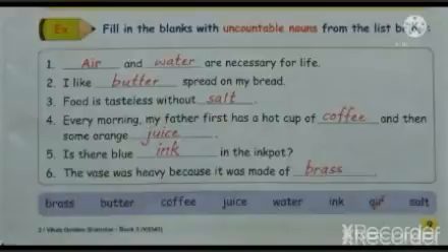So what is the answer? Hot cup of coffee and then some orange juice. Next, number 5. Is there blue dash in the ink pot? So the answer is ink. Number 6. The vase was heavy because it was made of dash. Answer is brass. Very good, students.